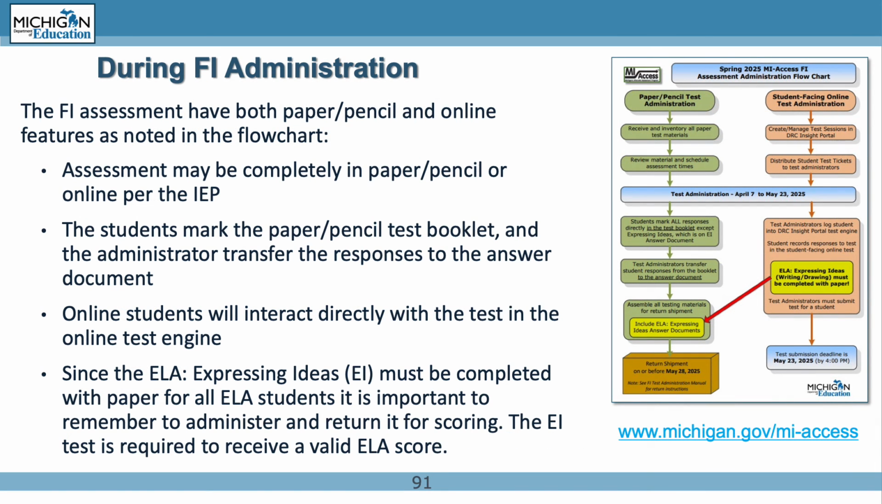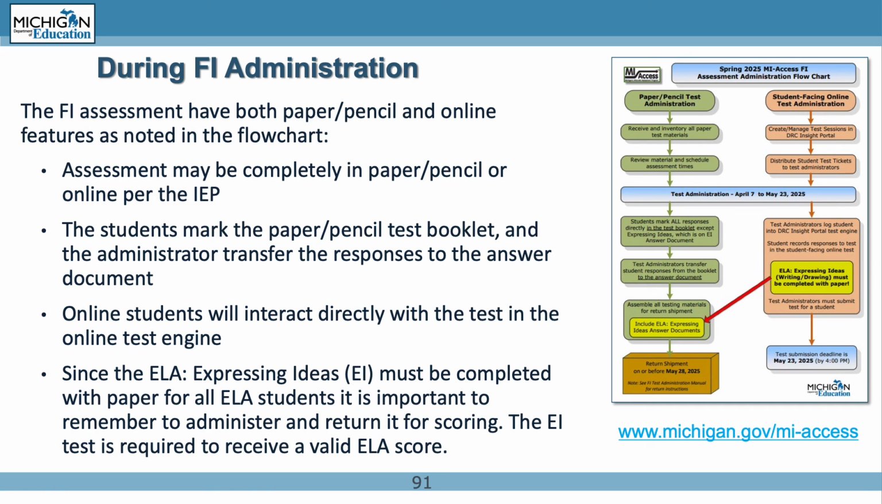The FI assessment has both paper and pencil as well as online features as noted in this flowchart. Assessments may be completed in paper pencil, left column of chart, or online, right column. Per the IEP instructions, the student marks the paper pencil test booklet with their responses and the administrator transfers those responses to the answer document for the student.